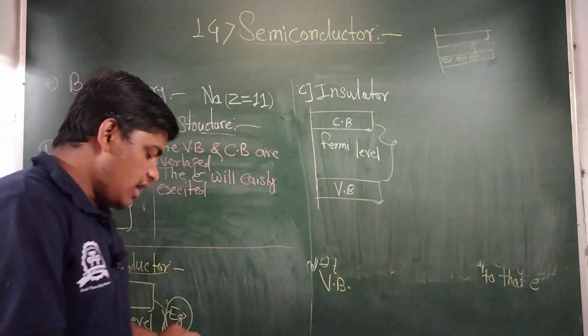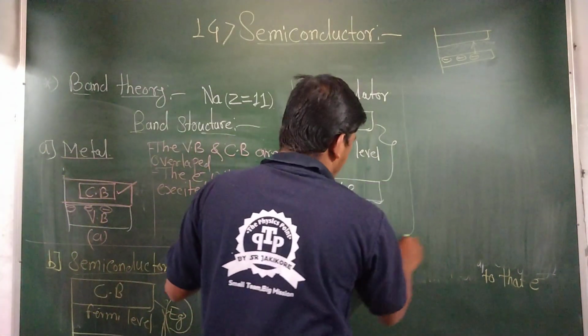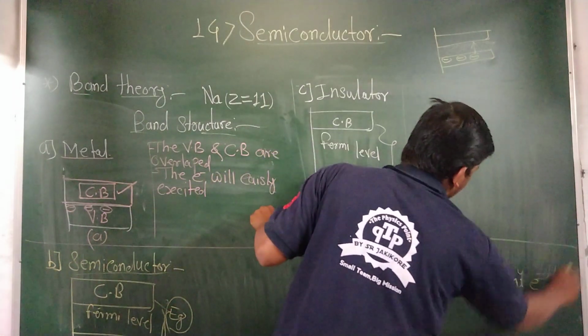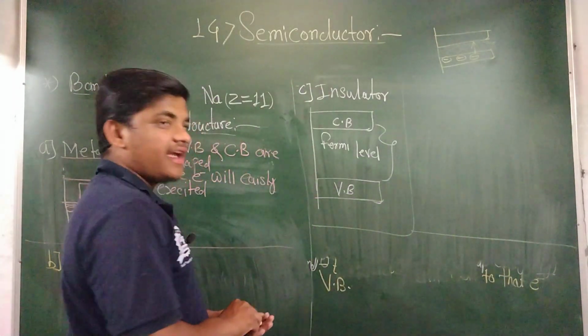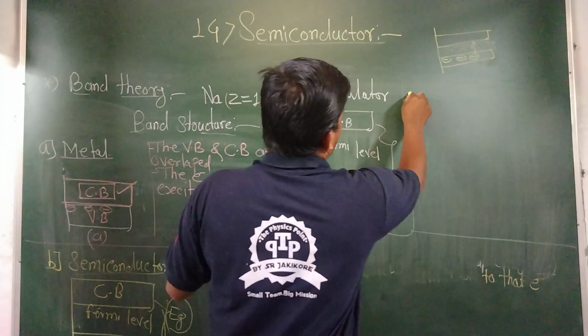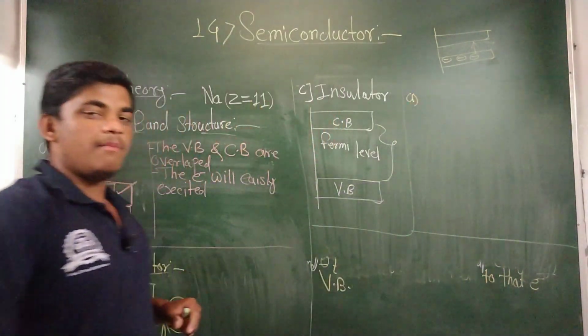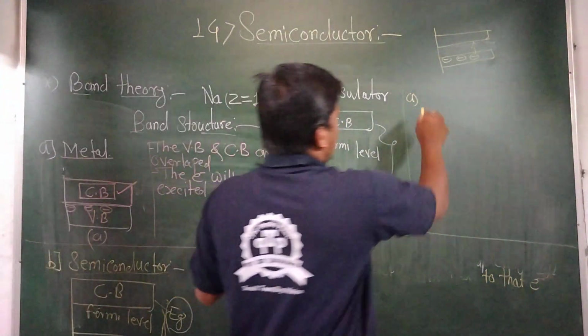Then let's do a comparison between these three bands. First, the band gap.